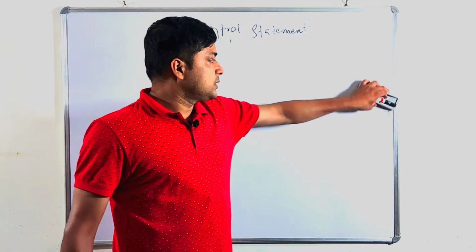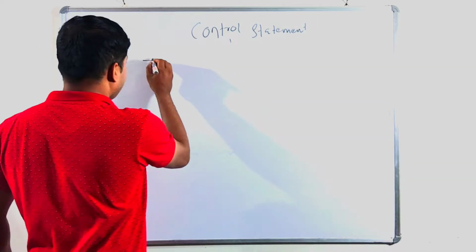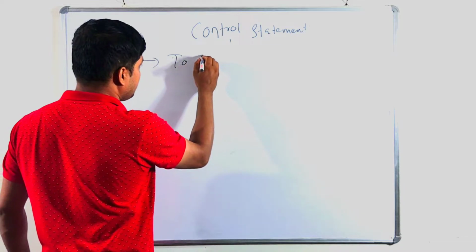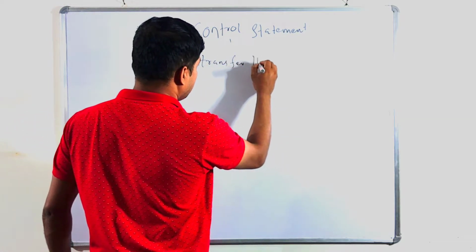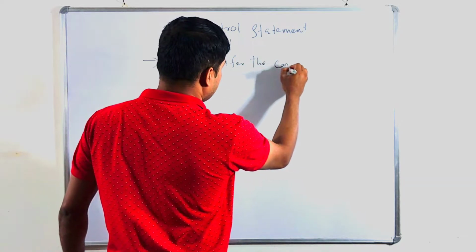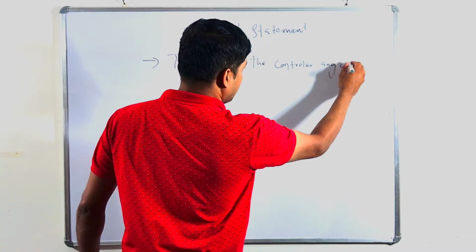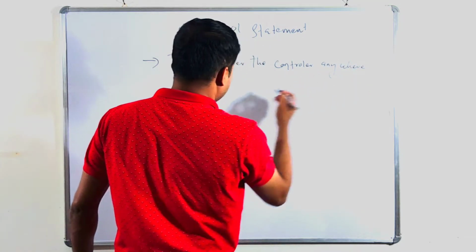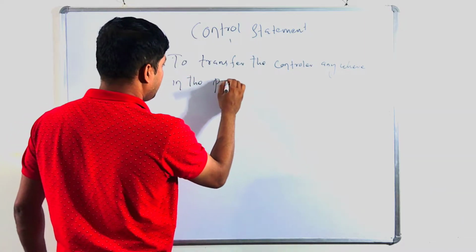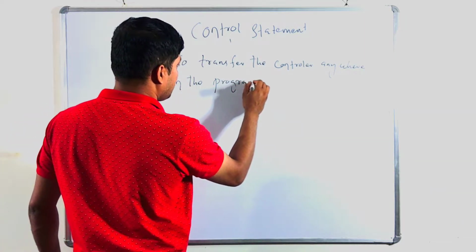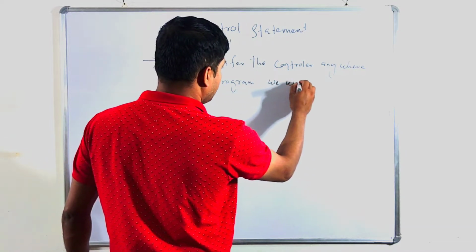So what is control statement? Definition: to transfer the controller anywhere in the program, we use control statement.